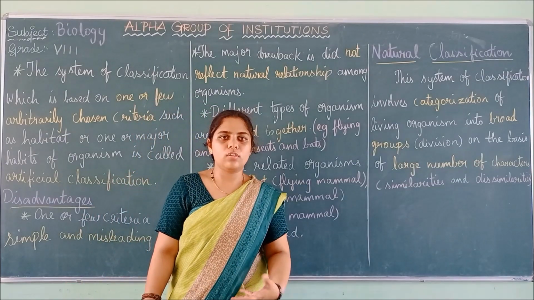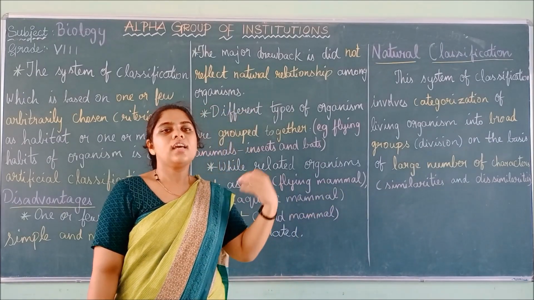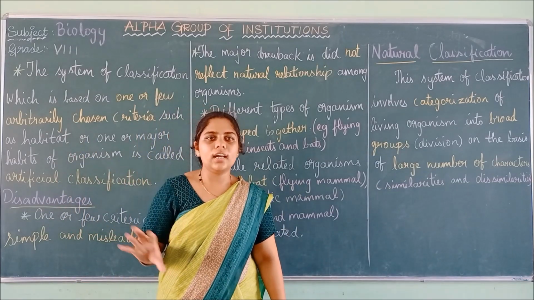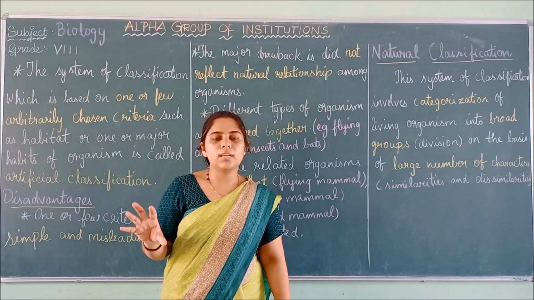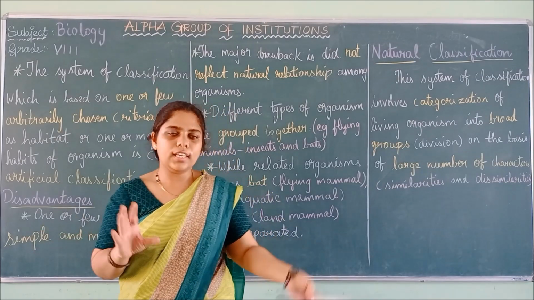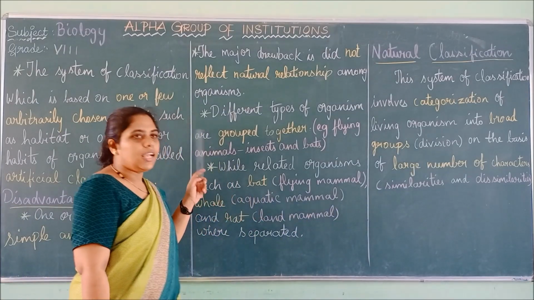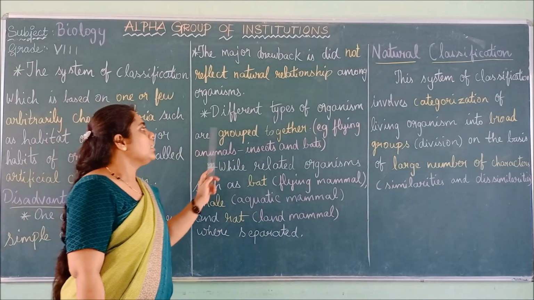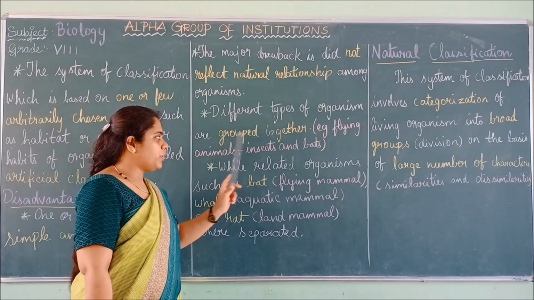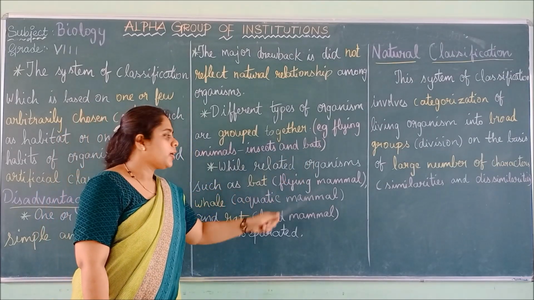So we know the habits of the insects, right? The shape and size of the insects and habits of the insects are totally different. Whereas bats, if you see, are nocturnal. That is, they will sleep in the morning and they are awake at night. They can see in the night time. So the characteristics itself are totally different. But what happens is, in artificial classification, these organisms are put under one group. Different organisms are grouped under one group, for example, flying animals like insects and bats.